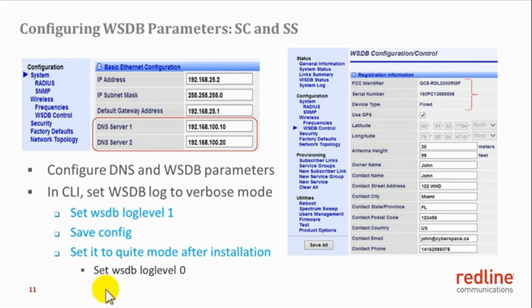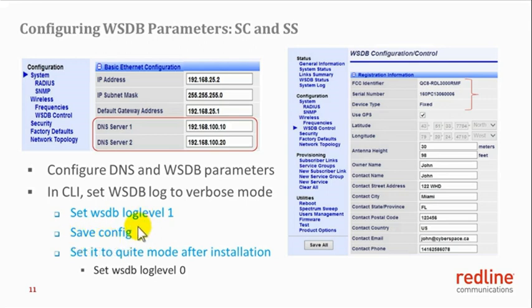By default, the logging in each unit is set to level 0, which is the quiet mode. This doesn't basically record all details of the interactions between a unit and the white space database. However, for the installation period, it is highly recommended to set the log level to level 1 or the verbose mode. It can be done only through CLI, and the command is set white space database log level 1.